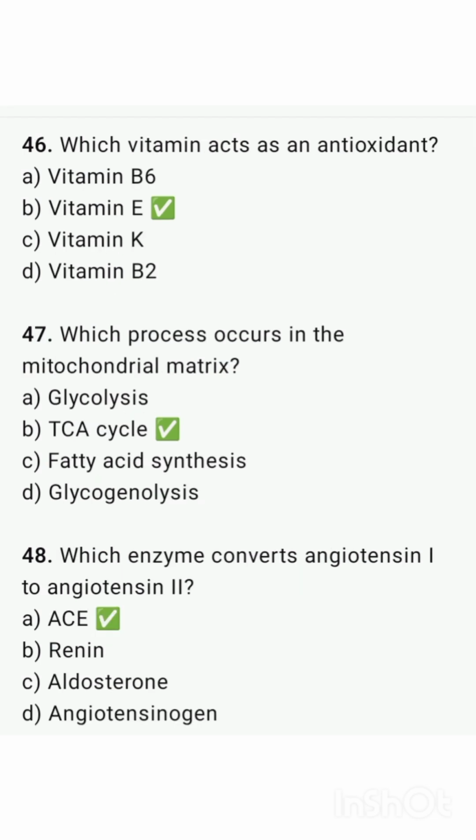Which vitamin acts as an antioxidant? That is vitamin E. Which process occurs in the mitochondrial matrix? That is TCA cycle. Which enzyme converts angiotensin 1 to angiotensin 2? That is ACE.